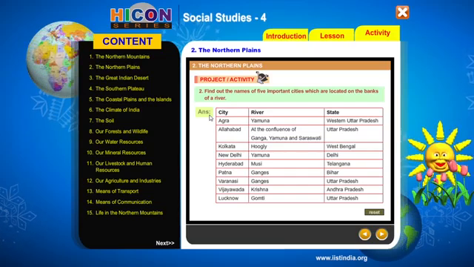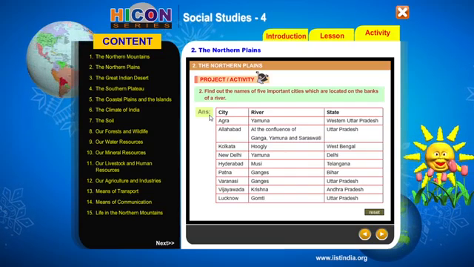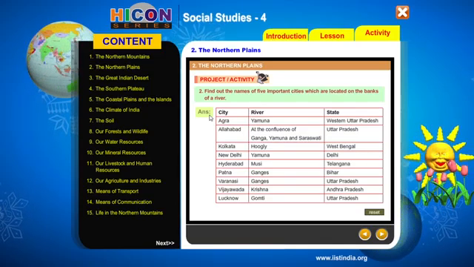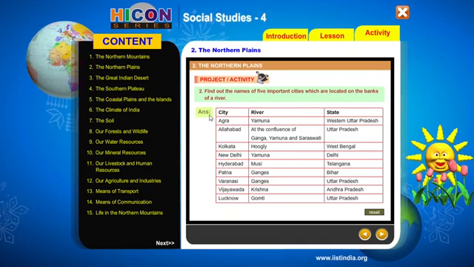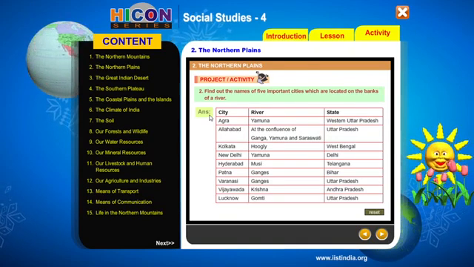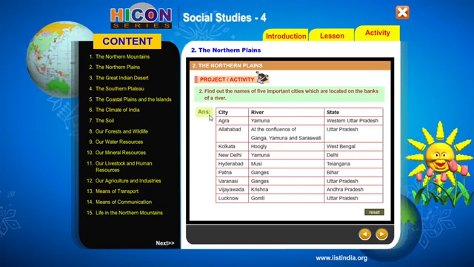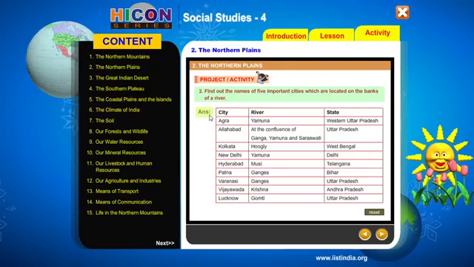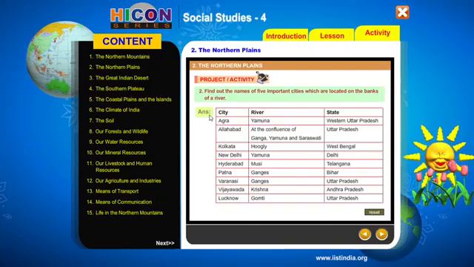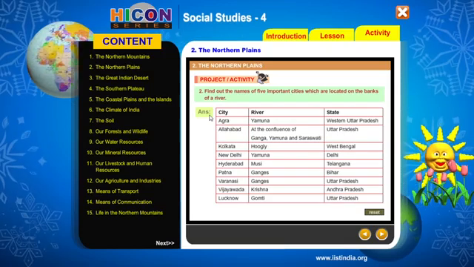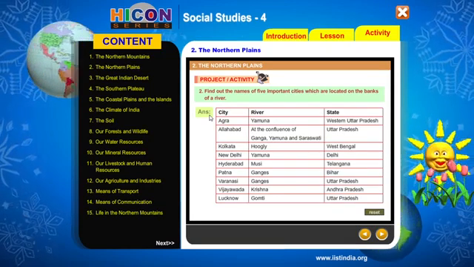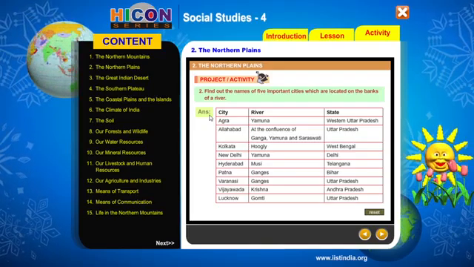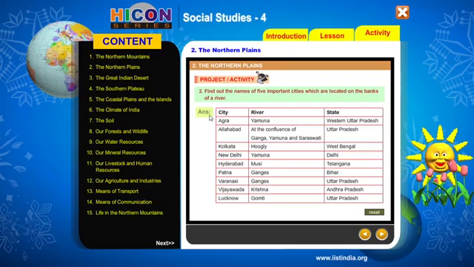Kolkata is a city on the river Hooghly in the state of West Bengal. New Delhi is on the banks of river Yamuna in Delhi. Hyderabad is on the banks of river Musi in the state of Telangana. Patna is on the banks of river Ganga in Bihar. Varanasi is again on the banks of river Ganga in Uttar Pradesh. Vijayawada is located on the banks of river Krishna in Andhra Pradesh. Lucknow is situated on the banks of river Gomti in Uttar Pradesh.